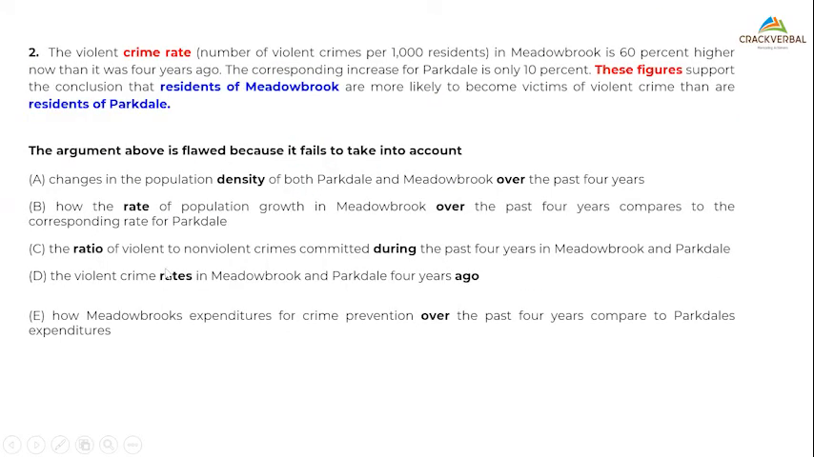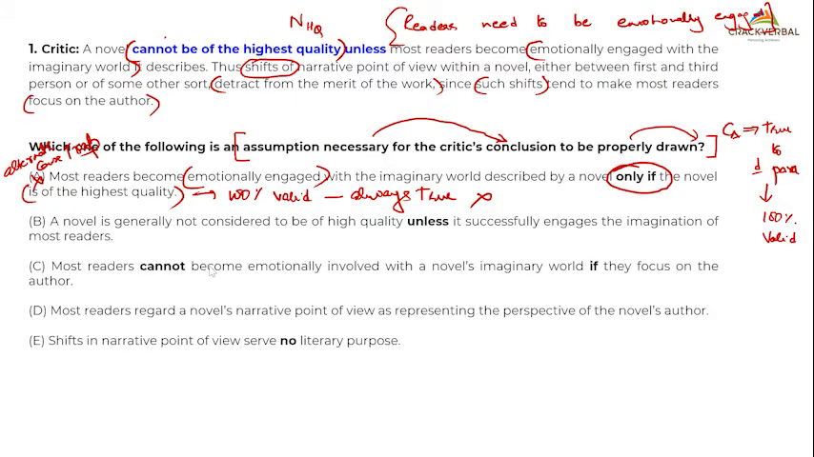Next. It says that a novel is generally not considered to be of highest quality. Okay, good. This looks nice. Unless, now this has an amazing trap. Unless it successfully engages, pay attention to the students who picked up B, engages the imagination of most readers. Now this looks visually very attractive, but carefully look at this line. You are saying emotionally engaged with the imaginary world. And this is saying imagination of most readers.